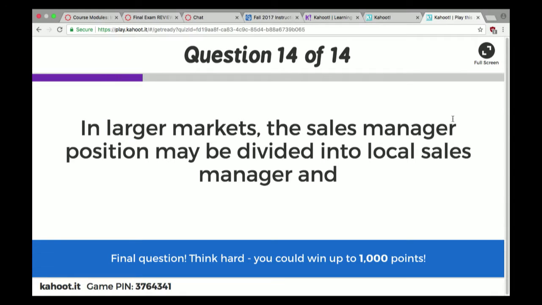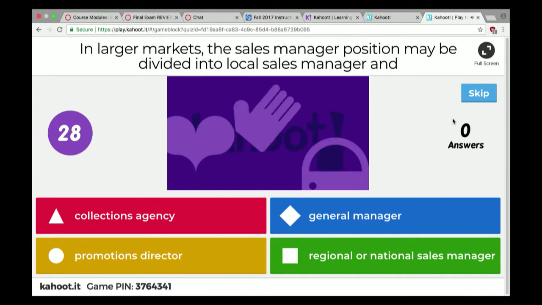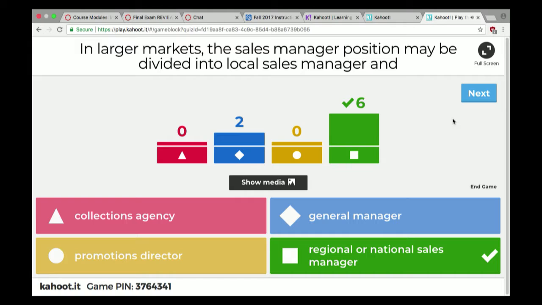All right. 14, in larger markets, the sales manager position may be divided into local sales manager and regional or national sales managers. We did pretty well. So what that would just mean is, in a large market, there'd be so much demand for your advertising services. You'd have a bunch of people just taking care of the local stuff. But then also you would have calls coming in for national campaigns because you're in such a big market that they would want to also advertise with you that way. So very different type of job in sales.